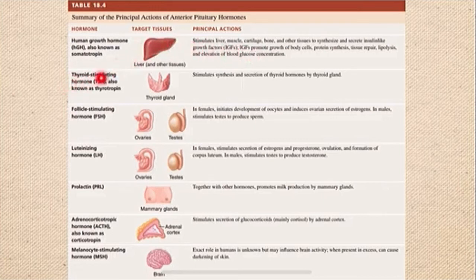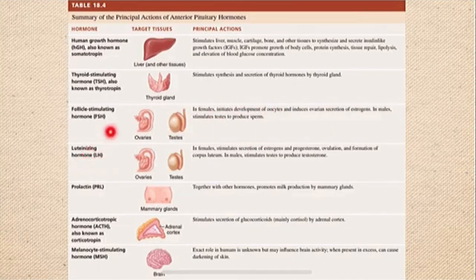Next is your thyroid stimulating hormone, also known as your thyrotropin. It is used to stimulate your thyroid gland to release the thyroid hormones. Next is your follicle stimulating hormone. In females, it initiates the development of your egg cells or your oocytes. It also induces the release of your estrogens. In males, it stimulates sperm production.